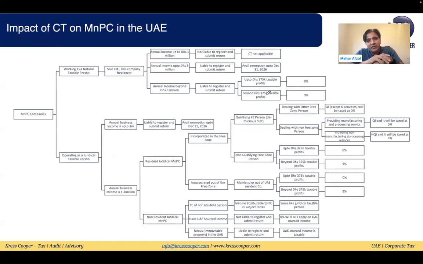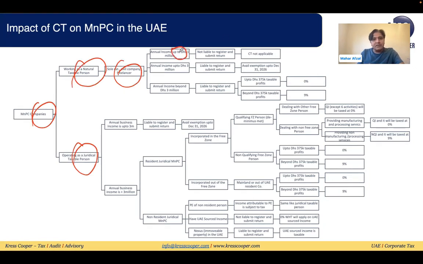I have summarized this whole discussion for you in this chart. This is almost exactly the same as what we discussed now. I'll quickly go through it. So these are the MNPCs, manufacturing and processing companies, working as a natural person or as a juridical person. A natural person is a sole establishment, civil company, or freelancer. Up to 1 million, not liable to register, out of scope, not liable to pay corporate tax. Up to 3 million, they can apply for small business relief. More than 3 million, they need to map their accounting profit into taxable profit. Up to 375,000, 0% corporate tax will be applicable, and more than 375,000, 9% corporate tax will be applicable.